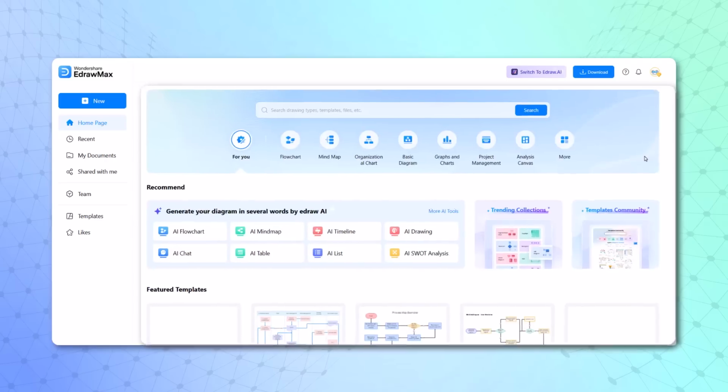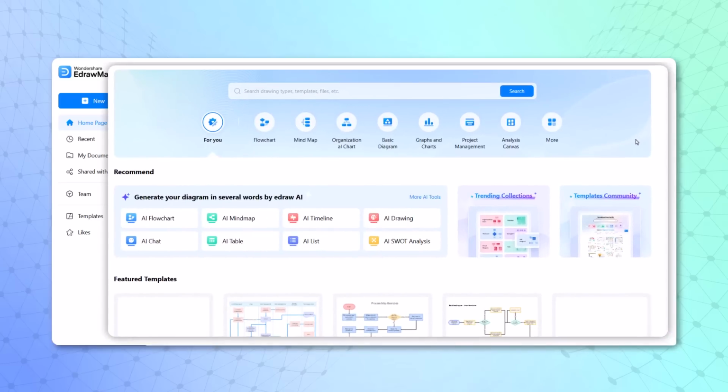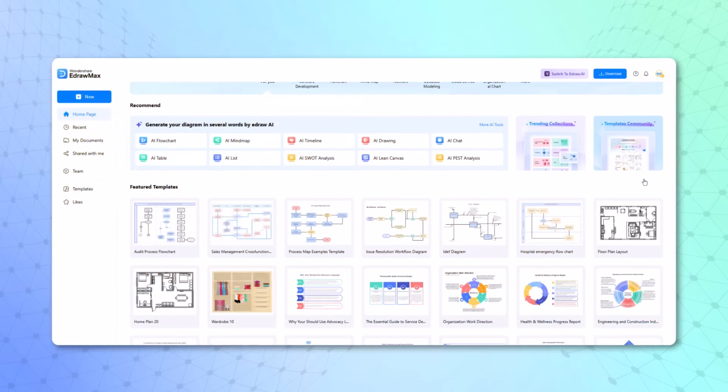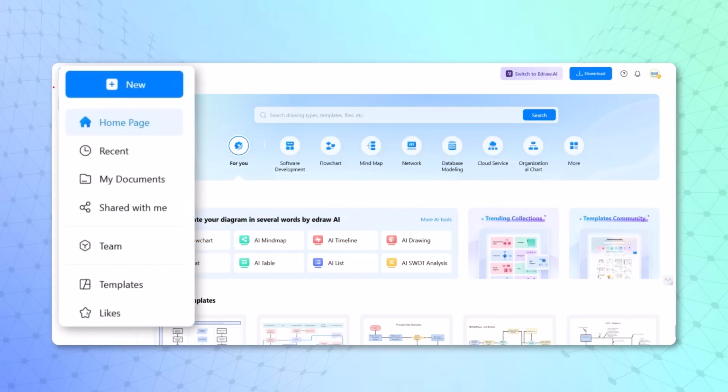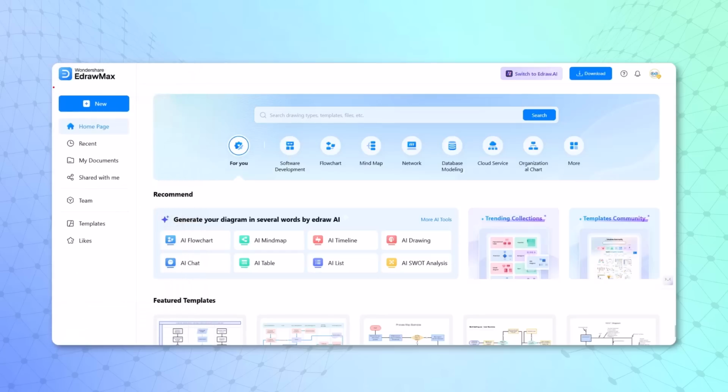Once you log in, you'll land on the home page of edrawmax.com and you can see all the features available on the screen here. Once you jump to the landing page, you can see the user interface. On the left-hand side, we have the options of home page, recent, my documents. You can quickly navigate to these pages.